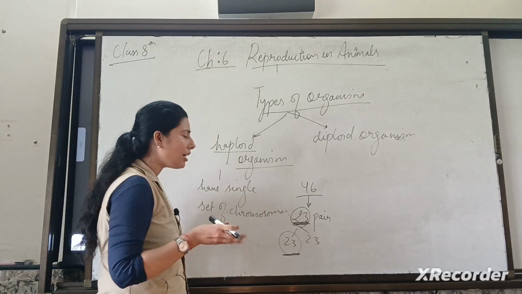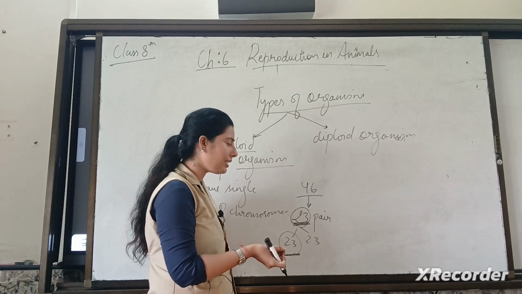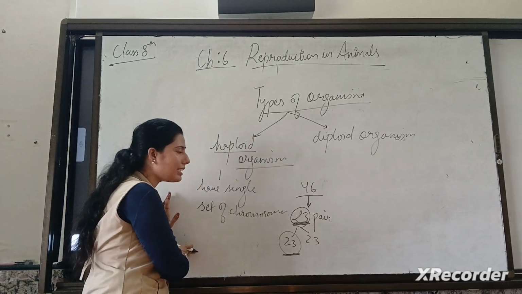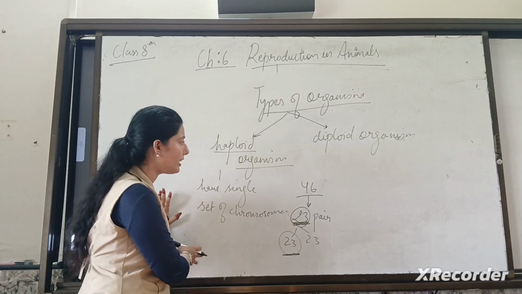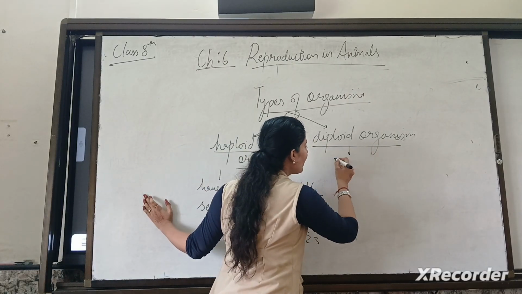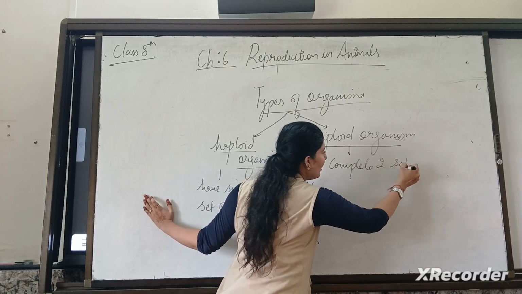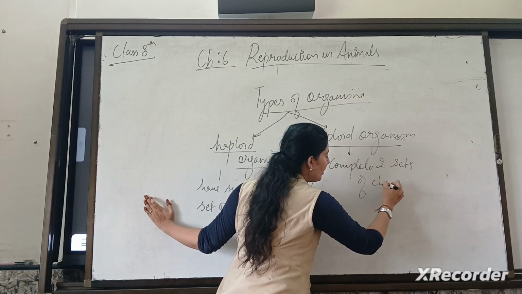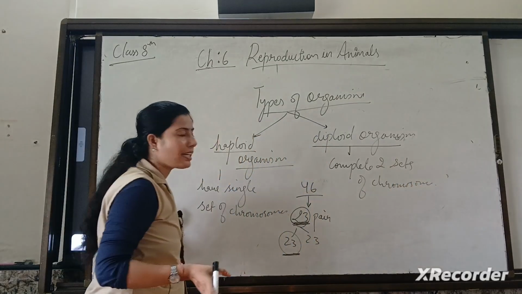Clear? Because generally chromosomes are present in two sets. If it is present in a single set, so these types of organisms are called haploid organisms. And organisms which have complete two sets of chromosomes are known as diploid organisms.